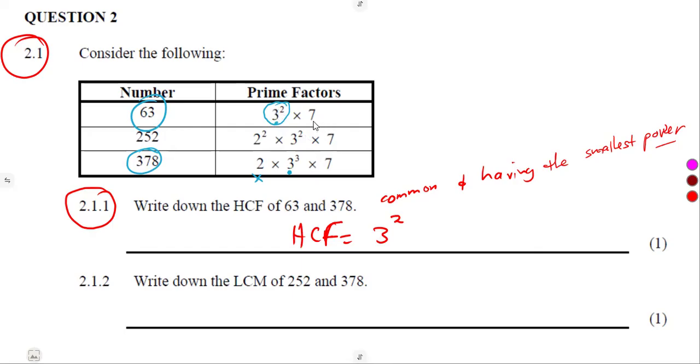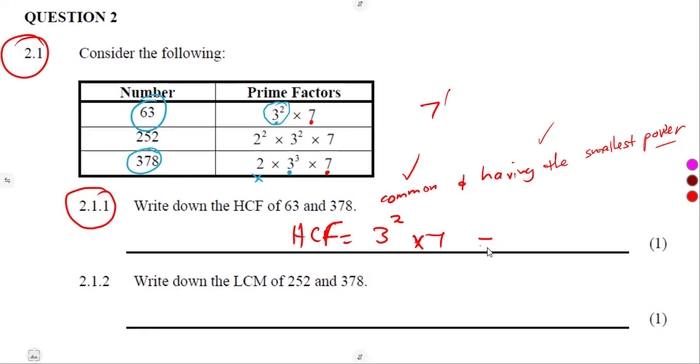We move on to another one. 7 is there on 63. 7 is also there on 378. And having the same power because it's just a 7 as it is. So remember, we said the number must be common and having the smallest power. But in the case of a 7, we cannot say this is the one that has the smallest power or this is the one. We just take a 7 as it is, because as it appears there, it is the same thing. So we cannot have a comparison to say which one has the smallest power there. We just take that 7 as it is.